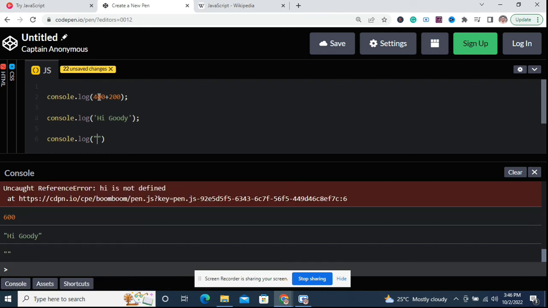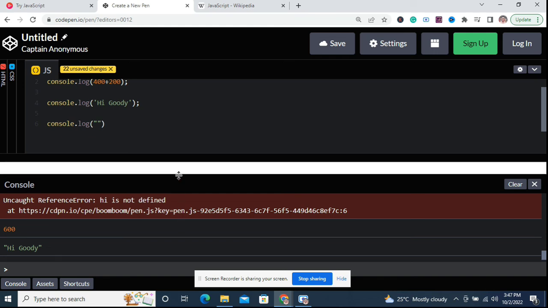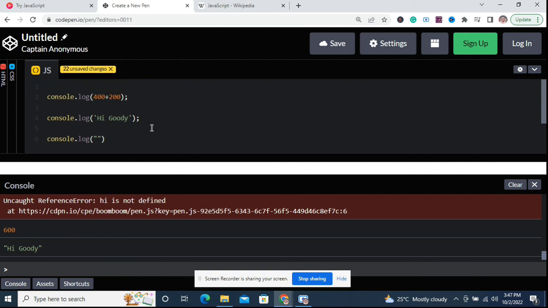So you're just going to close it with either single quote or double quote. But when you're dealing with numbers that require mathematical operations like addition, subtraction, multiplication, you're just going to write it this way without any quote. So these are their differences, and we're just going to make use of this very well. Okay, so we have seen a couple of things on how we'll set up and start writing JavaScript code.